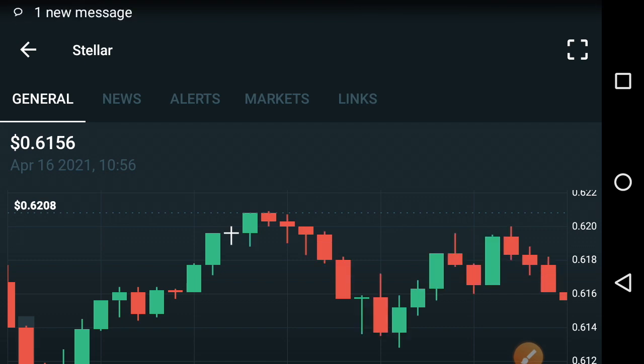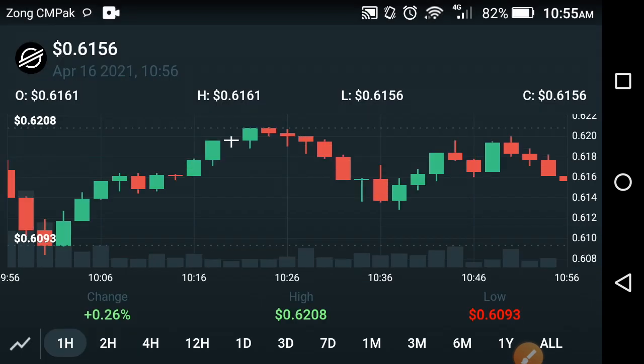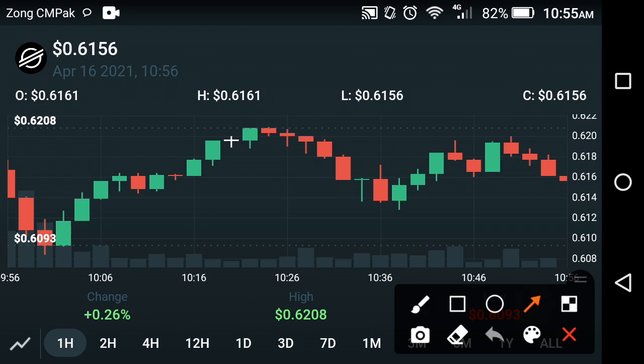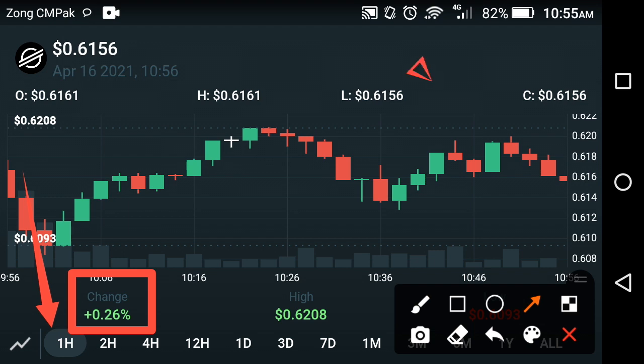As you can see now on the screen, that is the live price prediction of the XLM coin for the last 1 hour. That is the current change occurring in the XLM coin in the last 1 hour, which you are watching on the screen now, friends. The change in the XLM coin in the last 1 hour is about 0.29 percent, a positive change, and friends, a good change. But unfortunately, if we look at the current status of the XLM coin, currently it is in the fast mode, as you can see here.